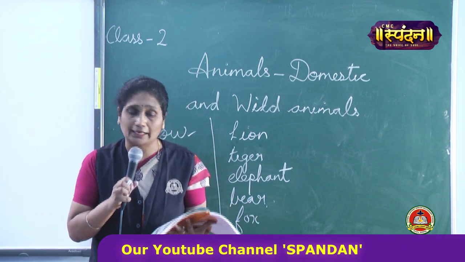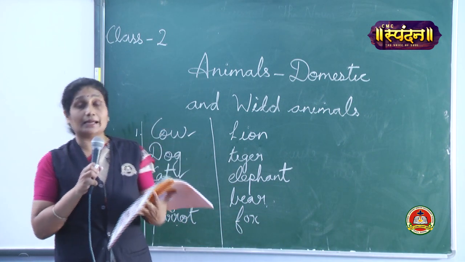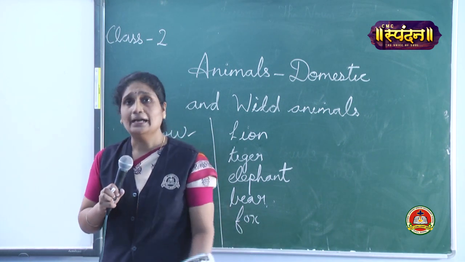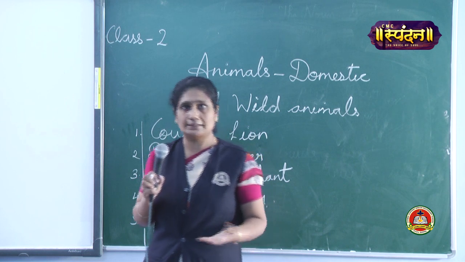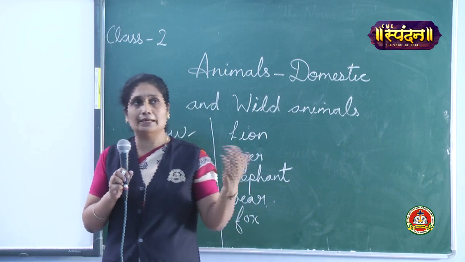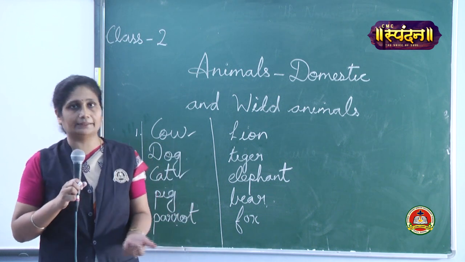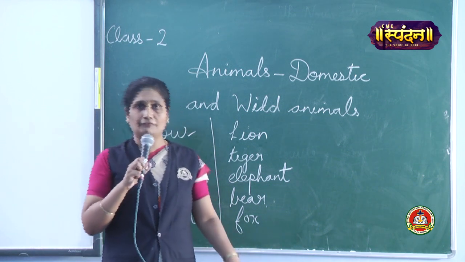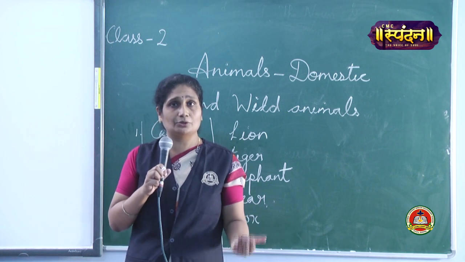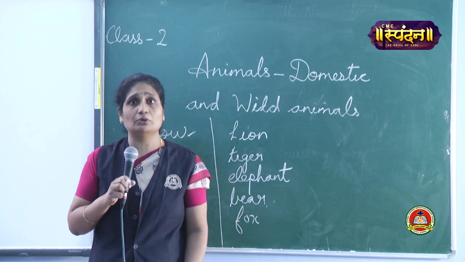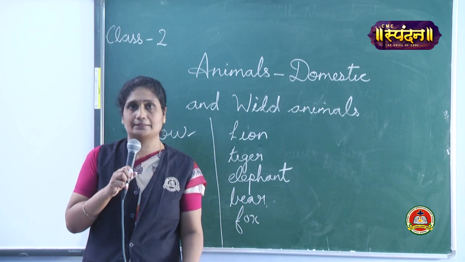Children, animals are very useful to us. You have seen how plants are useful to us. I have told you plants give us so many things, isn't it? In the same way, animals are also very useful to us. So we must not kill animals.